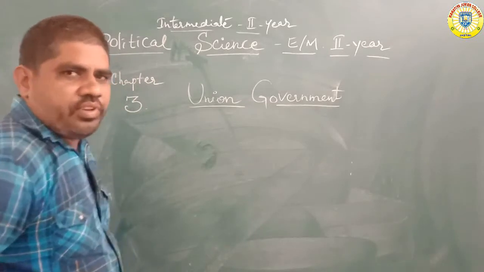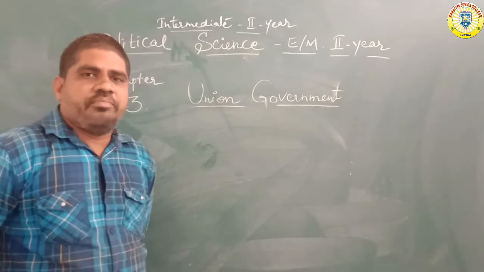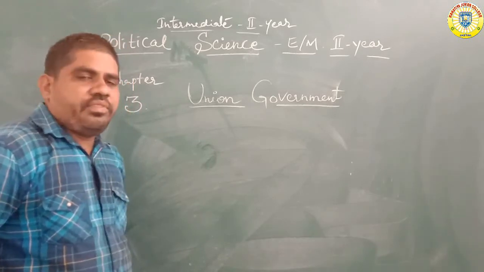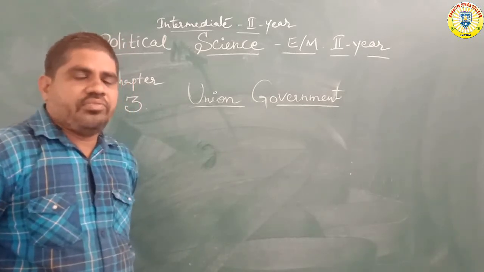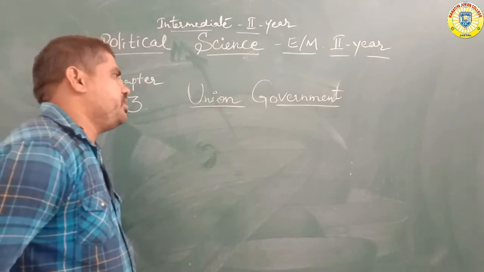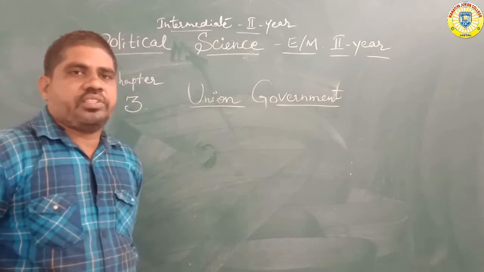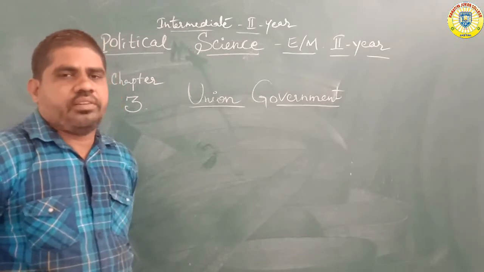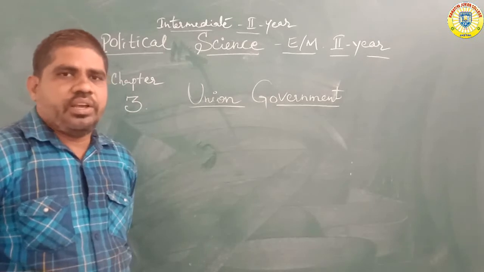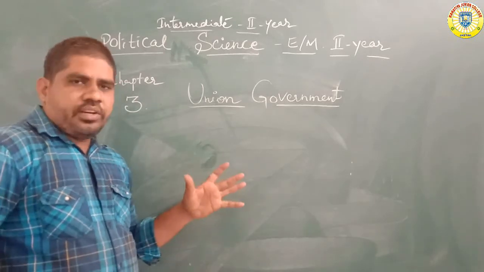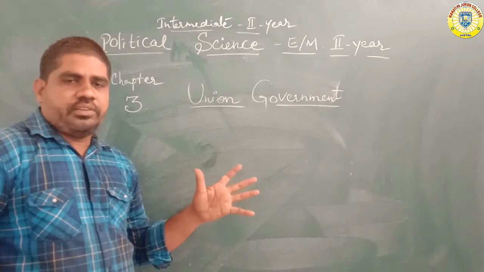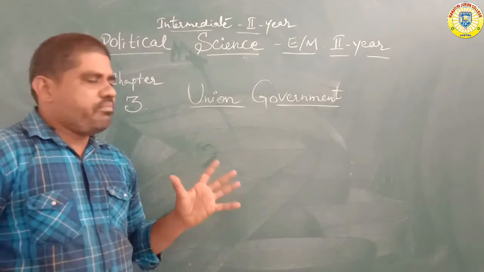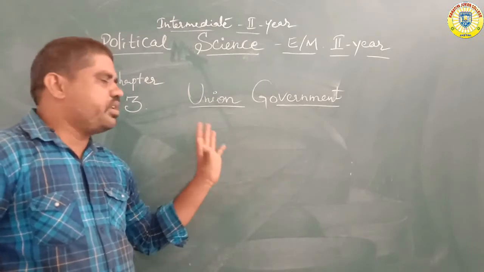Yesterday we discussed the Union Government, the functions of the Prime Minister, and the importance of the article under the President's ruling system. Next, the Prime Minister and the role of the Parliament, for example Lok Sabha and Rajya Sabha, the functions of the Parliament, the difference between Prime Minister and President, and the relationship between the Prime Minister and President in our Union Government.